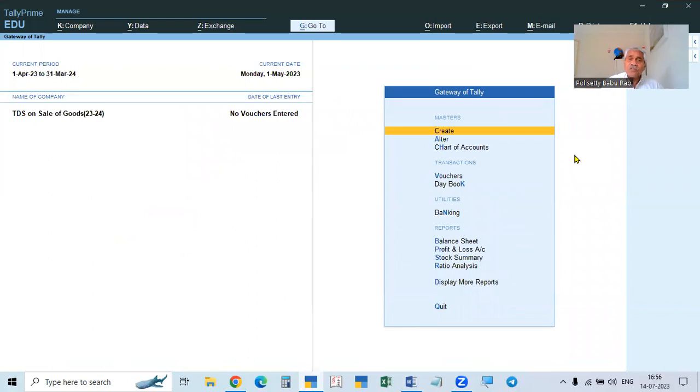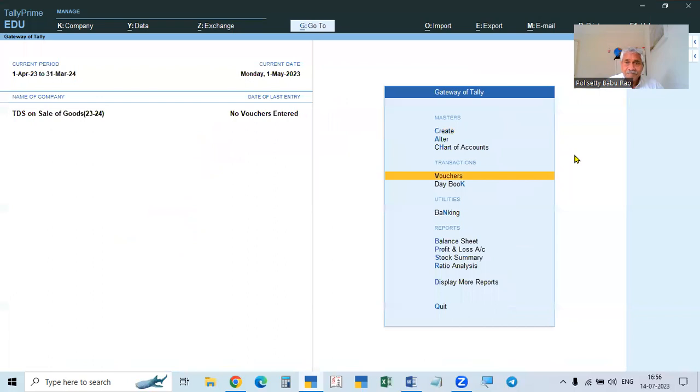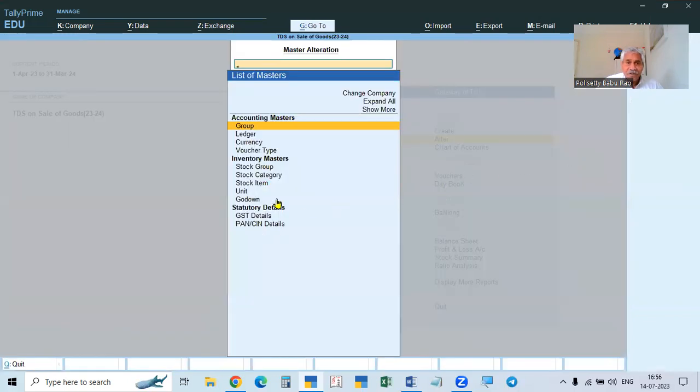So he is selling the goods, and he will make only the sales entry. If you go to alter, you see there is no statutory master at all. Statutory details are there, that's all. No statutory master, no nature of payment, nothing, because we are not enabling anything.